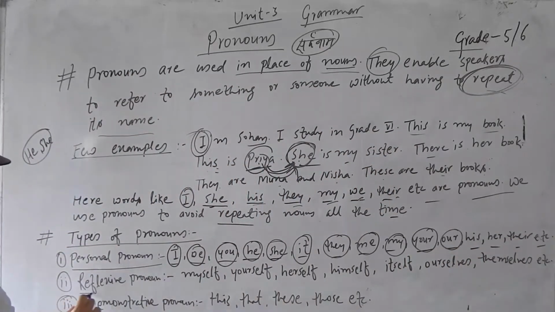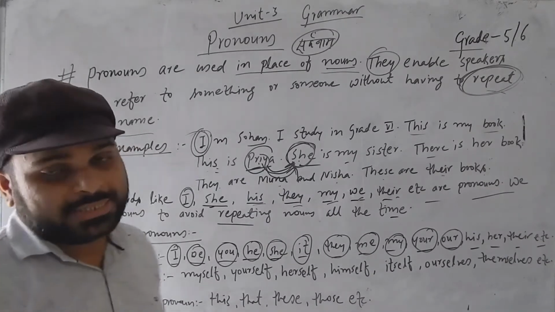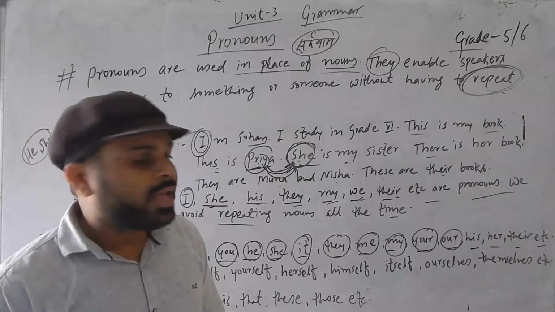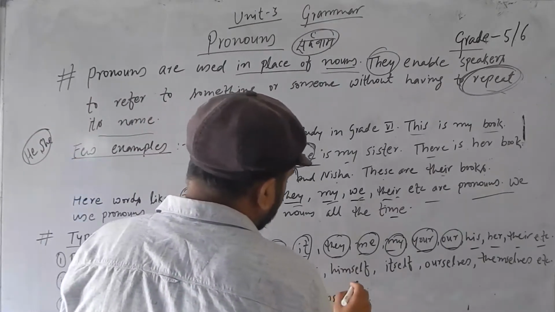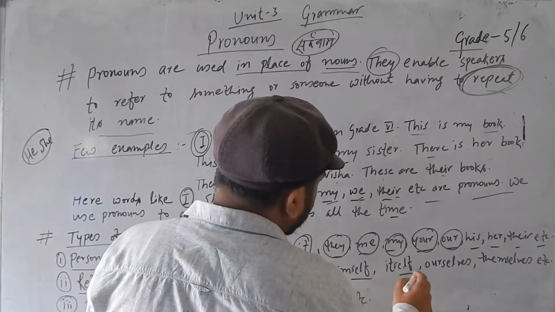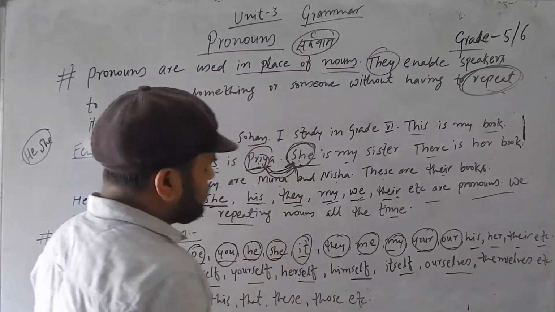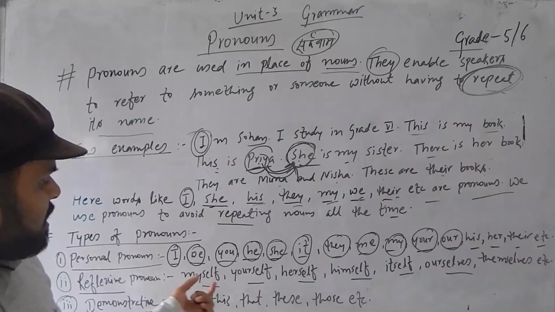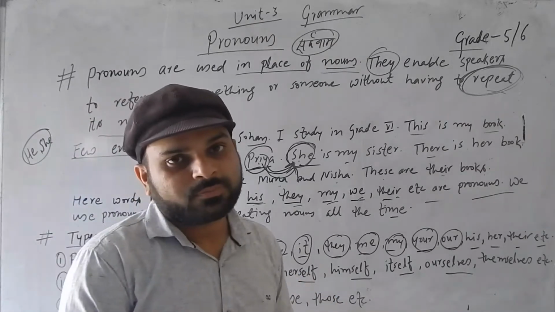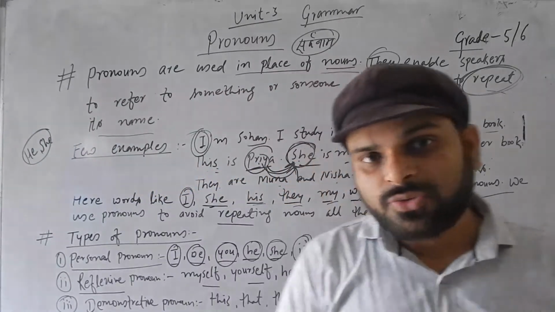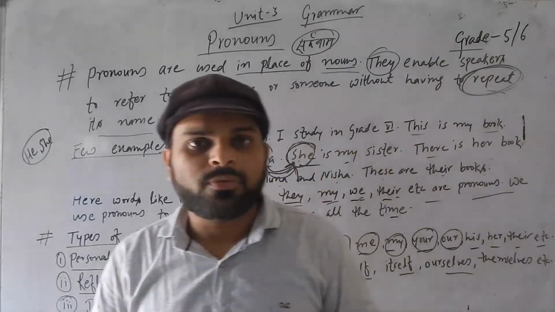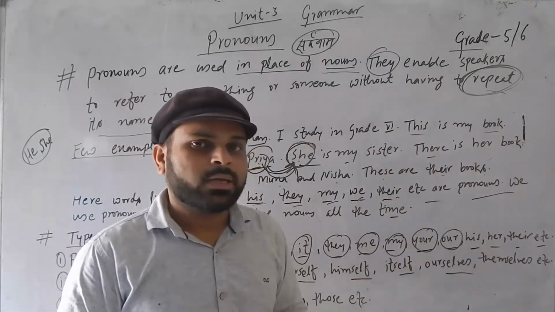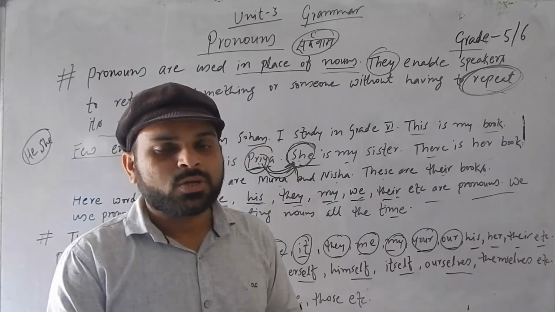Next we have reflexive. What is the meaning of reflexive? Reflexive. Myself, yourself, herself, himself, itself, ourselves, themselves. What do you see in these selves? Is it trying to reflect something that I am doing myself? Someone is doing themselves.